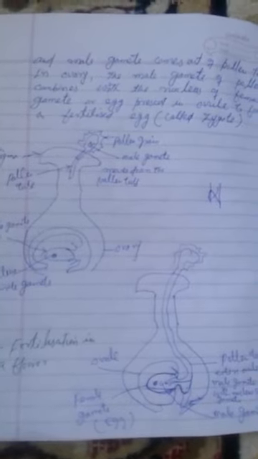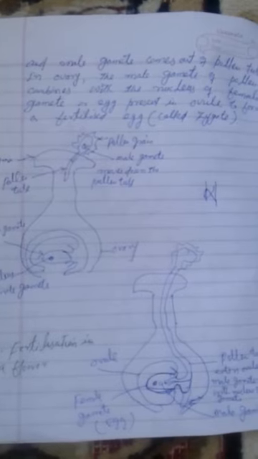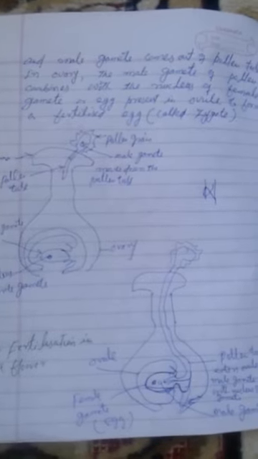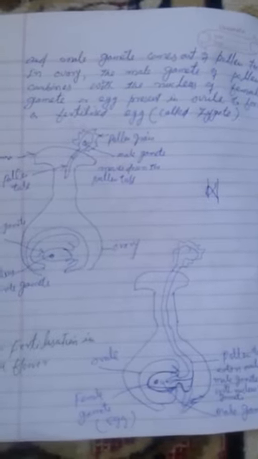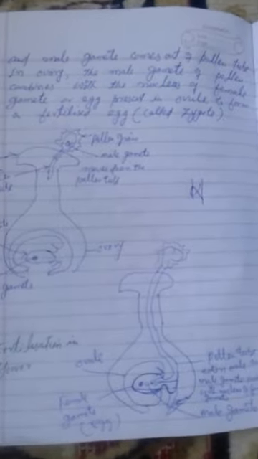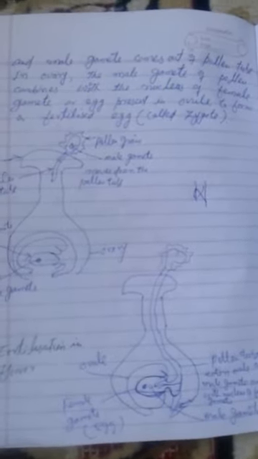The tip of pollen tube bursts open and male gamete comes out of pollen tube. So in ovary, the male gamete of pollen combines with the nucleus of female gamete or egg present in ovule to form a fertilized egg called zygote. So in this way, fertilization occurs.